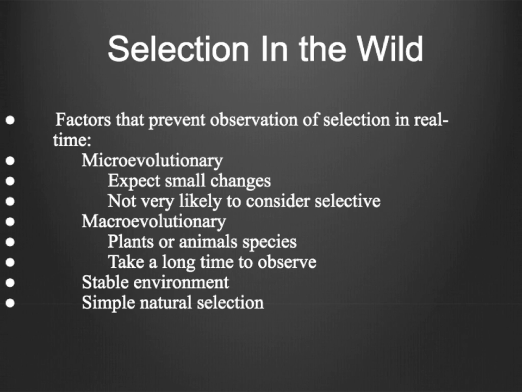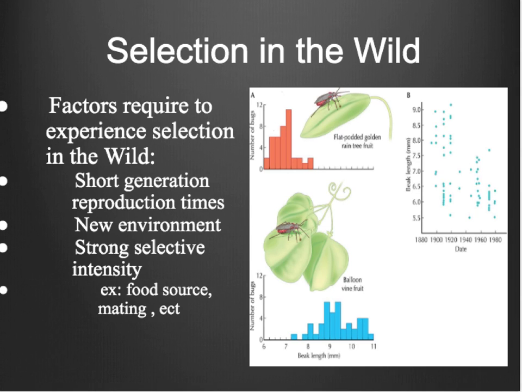If there is any change happening, most of it is very simple and it cannot be considered really due to selection. To be able to observe selection in nature, we will need to observe species that have a short reproduction time and put them into a new environment to prevent random and uncontrollable factors that affect evolution. As we can see, food is a very strong selective force that makes species change due to selection.